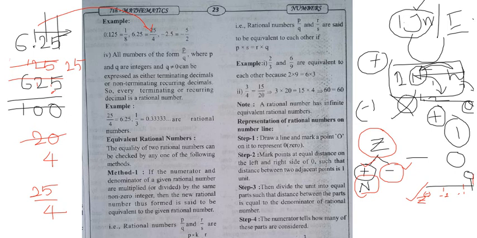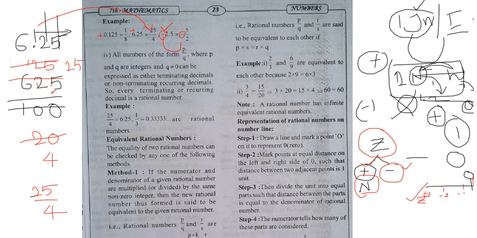And see the third example. The third example is a minus. Even though there is minus, for any number there are only 2 operations: one is addition and the second is subtraction. Out of these two, any number has one. These are all addition. If there is no addition symbol, you have to consider it plus only. If they mention negative, after completion of the whole solution, you write your minus symbol, copy that. Nothing more than that. This is only copy paste. Right? So these are the sum of the numbers.